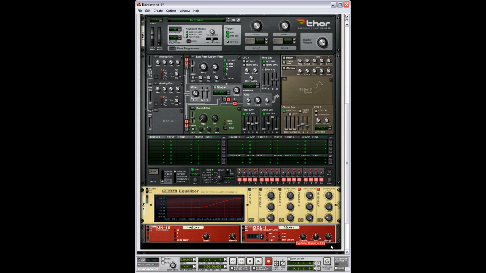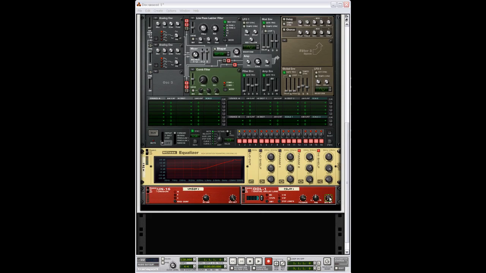Bring the dry wet all the way down, and you're going to want to open up an automation channel, and you can adjust this to build up or drop down appropriately.